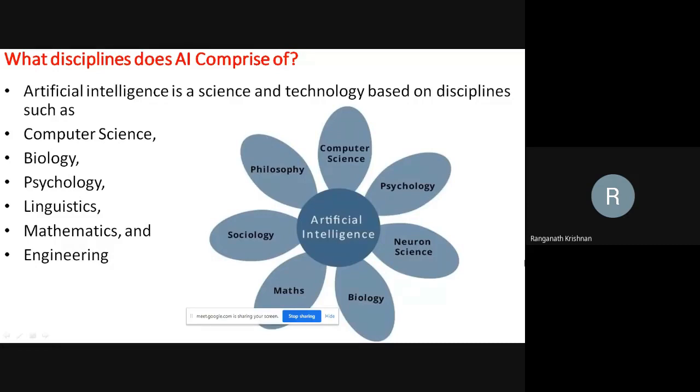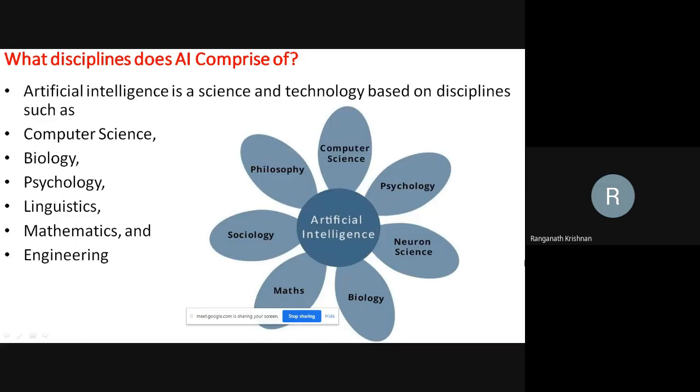What does AI comprise of? When we say artificial intelligence, people immediately say that it's going to replace jobs. This is one slide I talk about wherever we go, in the forums as well as in all the colleges. We say it's only going to increase job opportunities.